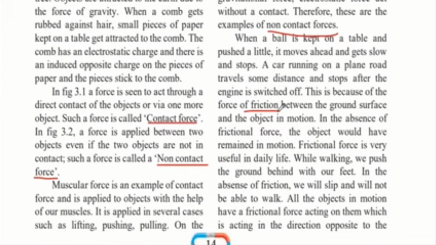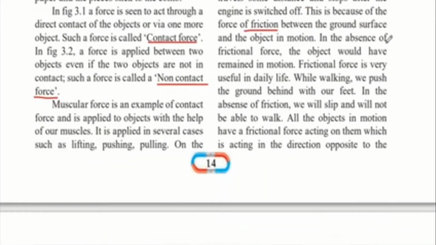When the ball is on the surface and it is rolling, there is a frictional force acting on the ball by the surface, and this acts in the opposite direction. Because of this, the ball is slowed down and finally it comes to rest when the frictional force becomes greater than the force that was applied to the ball because it was in motion. In the absence of frictional force, the object would have remained in motion. If there was no friction, the object would continue to roll and it would never come to a stop. But because of frictional force, the ball will come to rest.